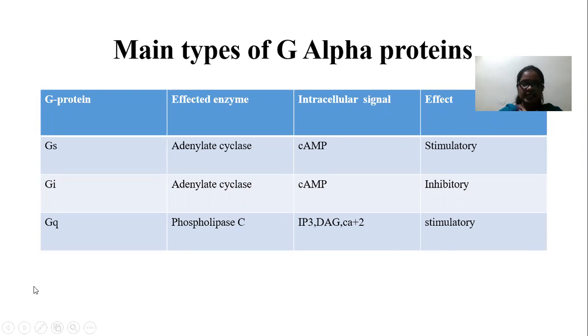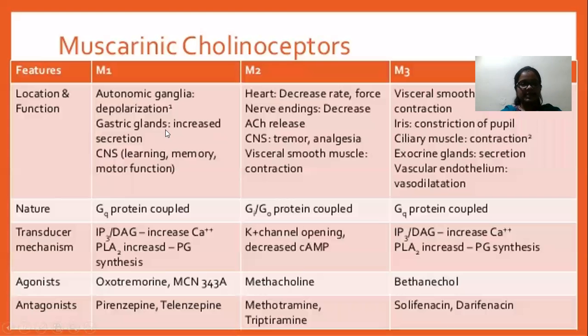Okay, so here are our M1 and M3 receptors. The nature of the M1 and M3 receptor is a Gq protein coupled receptor. Both muscarinic receptors are G protein coupled receptors.